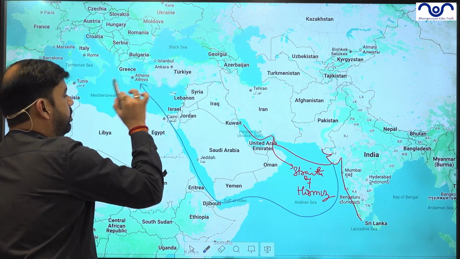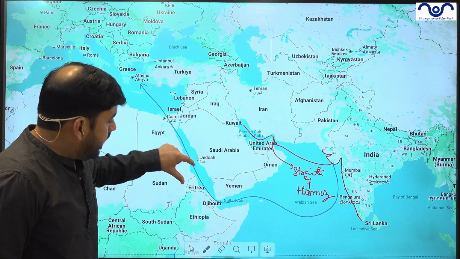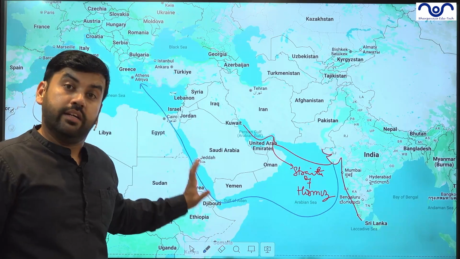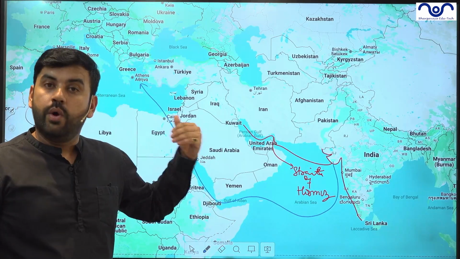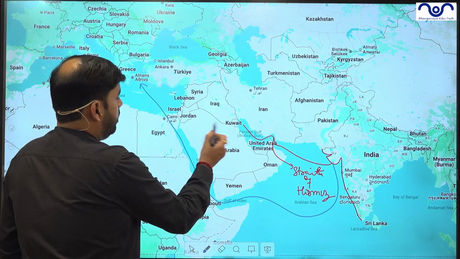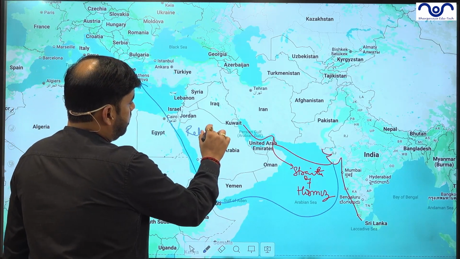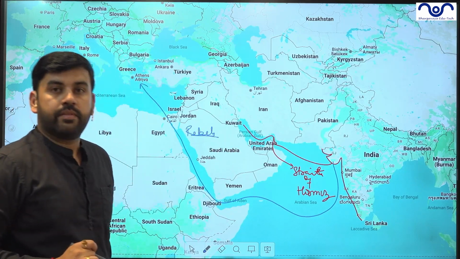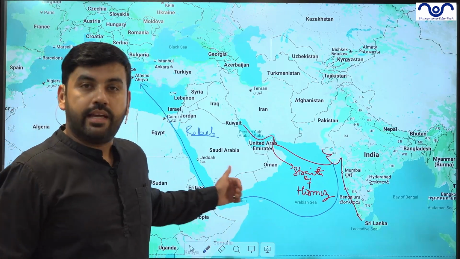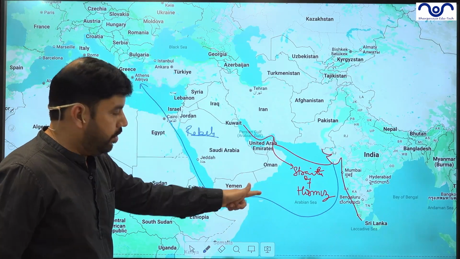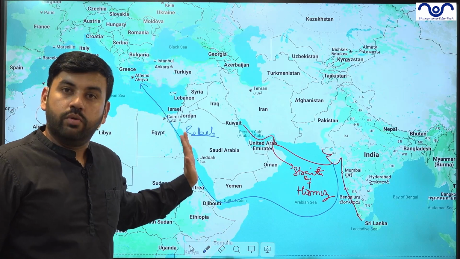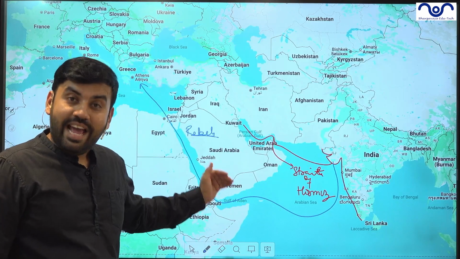Now, this second one, the blue shaded one, is already under stress for the past 2 years. Why? Because of the rebels. Now, the rebels have been attacking the ships in this particular region. So there has been trade disruption.